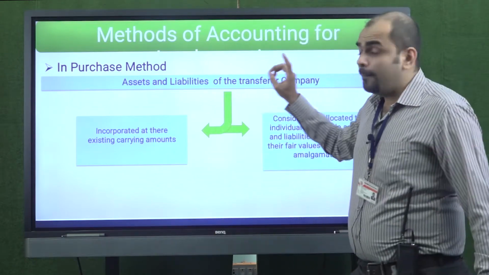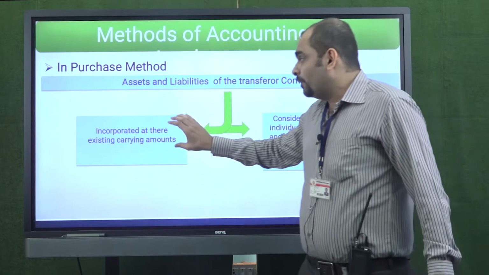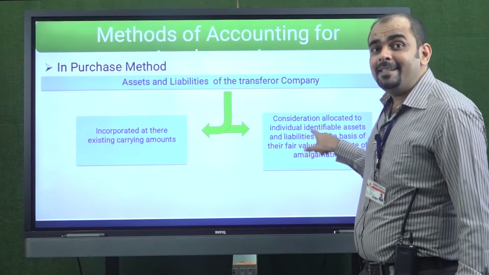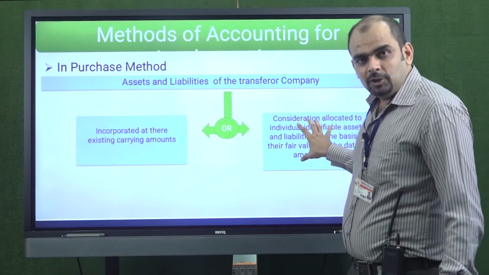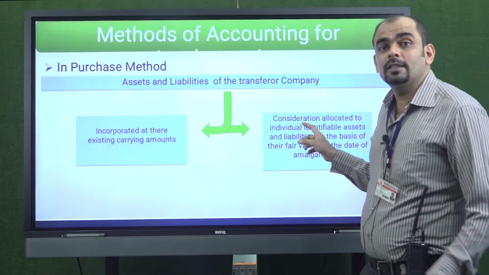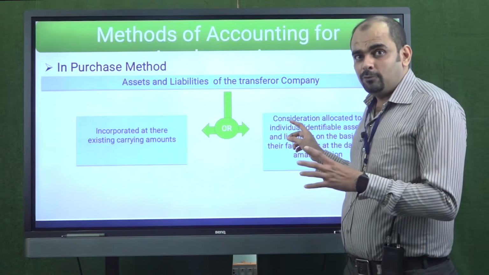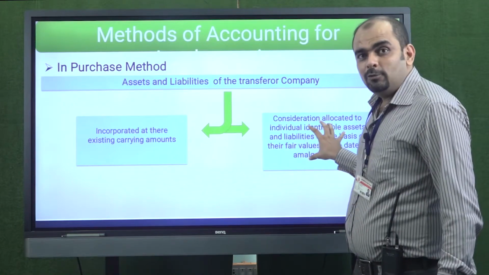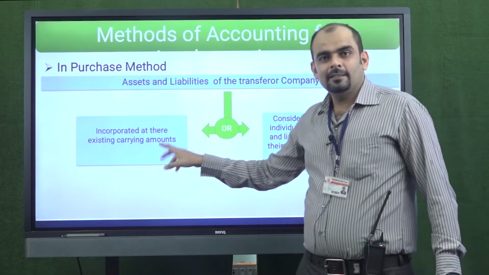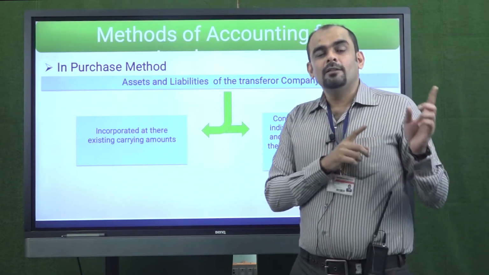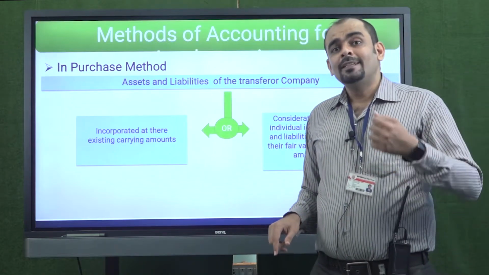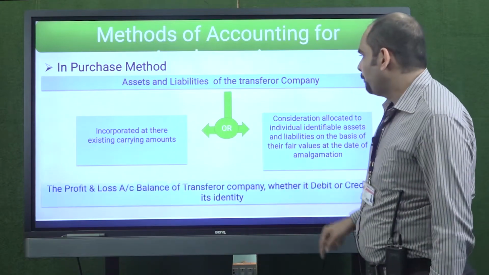But when it comes to purchase method, you have to either take the balance sheet values or the values which are given in the adjustments. If nothing is mentioned in adjustment, you take these values. If it is given in the adjustment, you must take the new values or the values given at the market values. So you need to take this into consideration if it is given in the example. In case of the absence of this, you can take this, but this way you have to mention the values of assets and liabilities in the new balance sheet, that is the balance sheet of the transferee company.